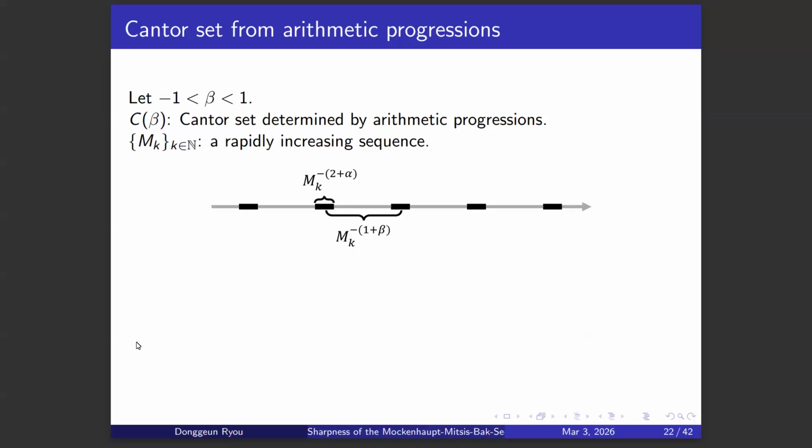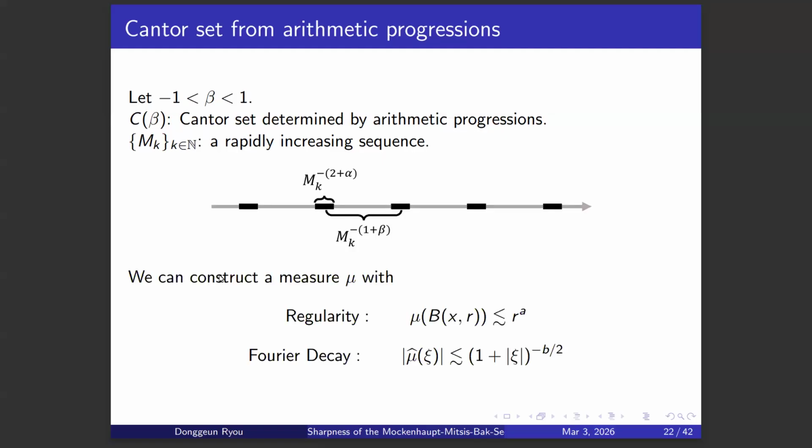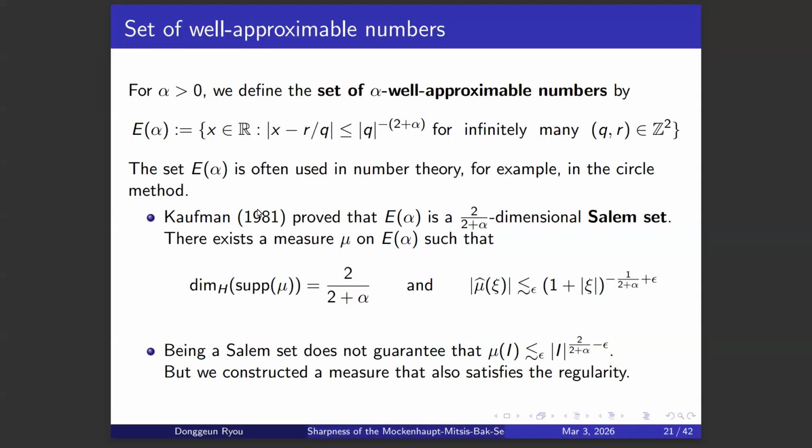So beta is between -1 and 1, and C of beta was used to denote the Cantor set determined by arithmetic progressions. M sub k is a very rapidly increasing sequence. So we choose intervals which are equally separated. So yeah, by using both the Cantor set from arithmetic progressions and the set of alpha well-approximable numbers,